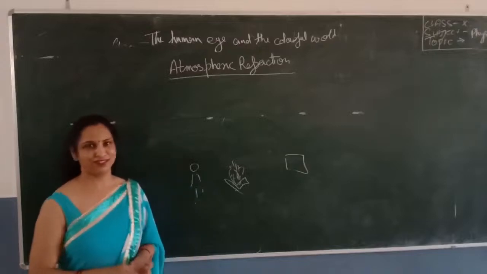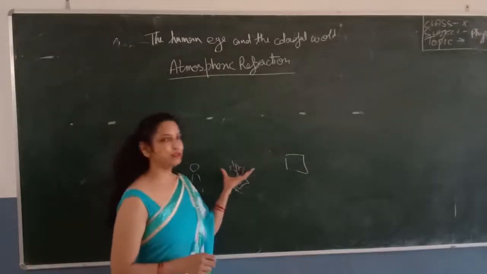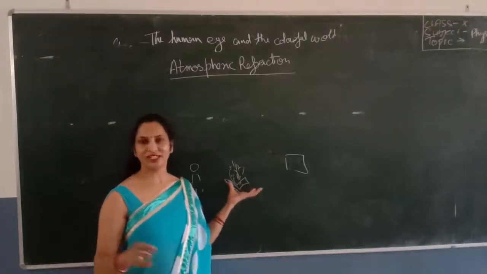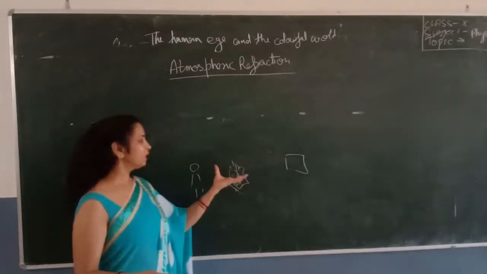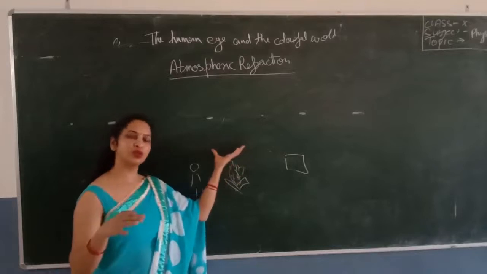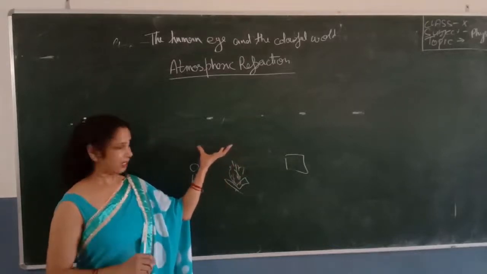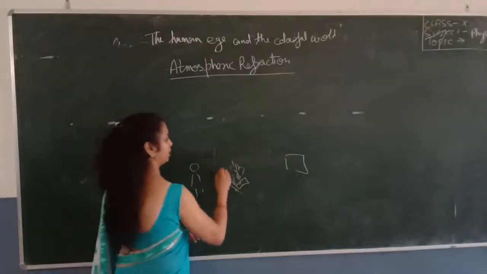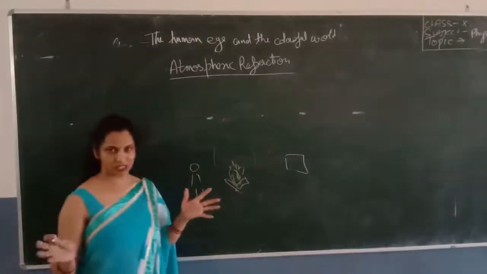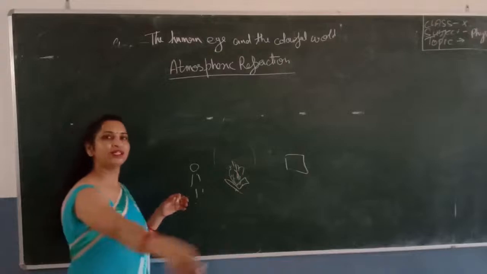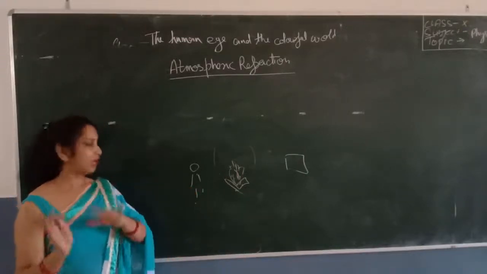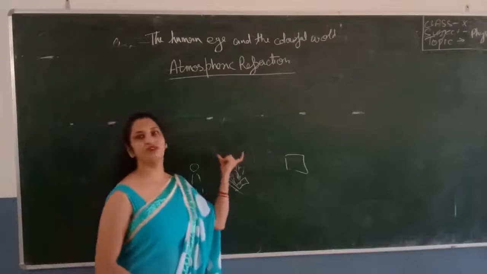How is it possible? It is possible because the fire is at a very high temperature, so the air present above the fire also has a high temperature compared with the surrounding air. The air surrounding the fire has a lower temperature as compared to the air above the fire.